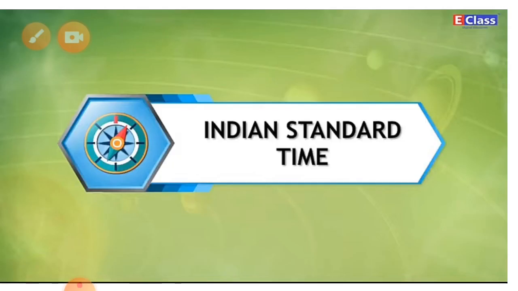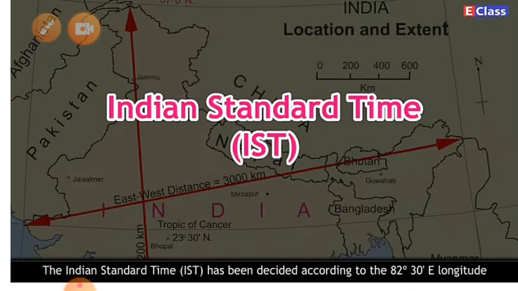Now, let's see about Indian Standard Time. The Indian Standard Time, that is IST, has been decided according to the 82 degree 30 minutes longitude, which passes through Mirzapur. It is near Allahabad in Uttar Pradesh.